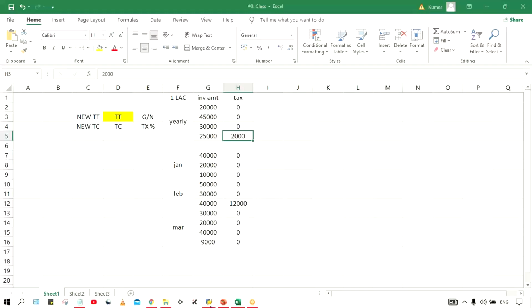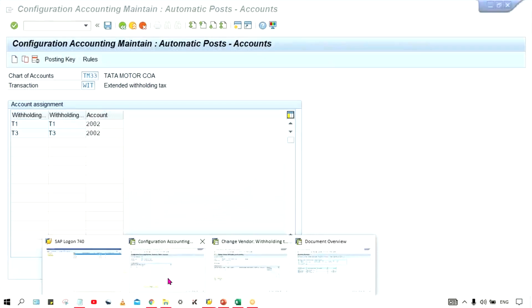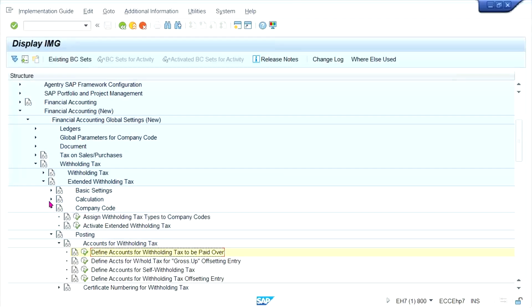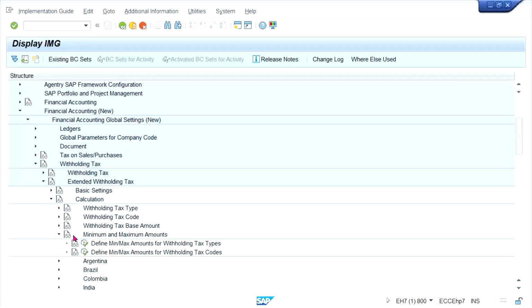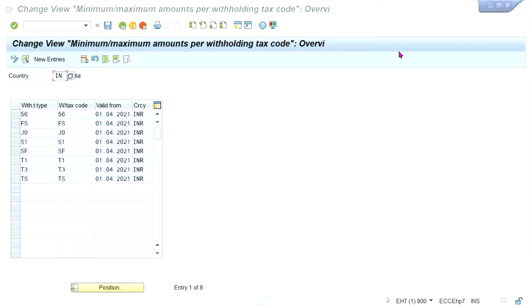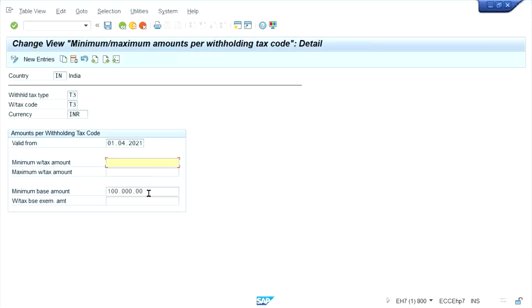So this will happen only if, very simple, here we are having, you simply remove this amount from here and just make it here. Base amount exemptions means the overall base amount minus this one.